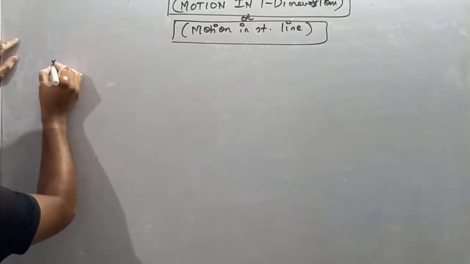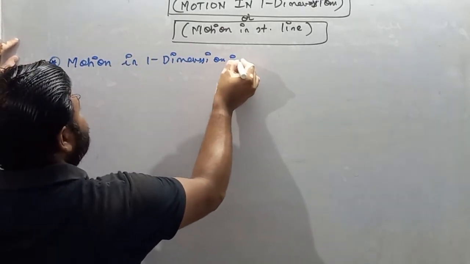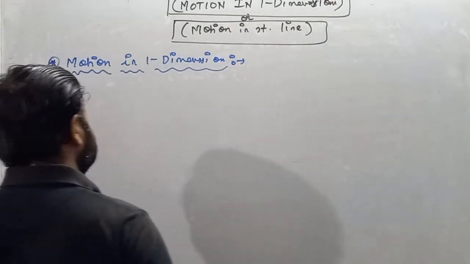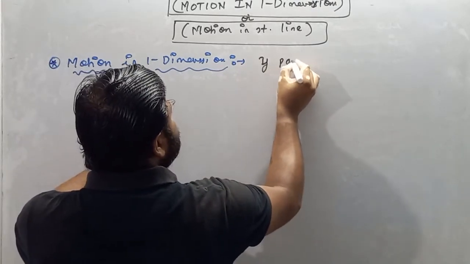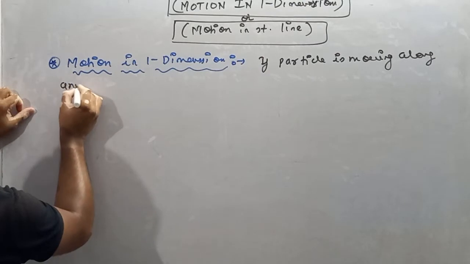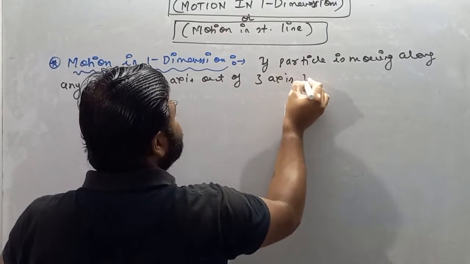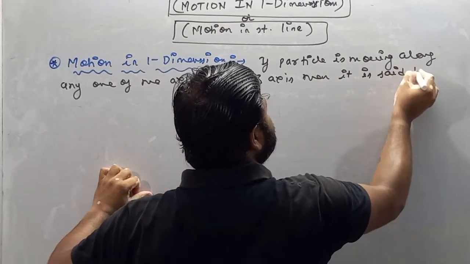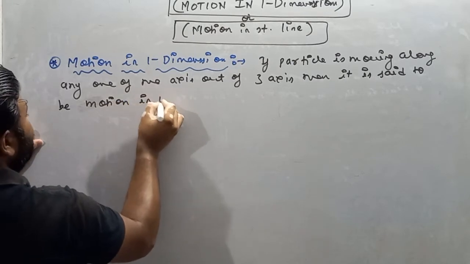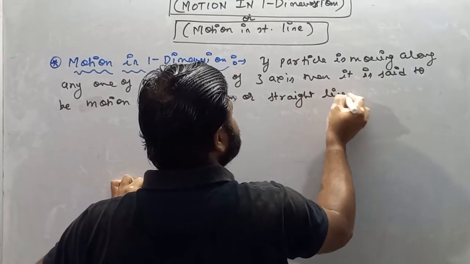First, motion in one dimension. If a particle is moving along any one of the axes out of three axes, then it is said to be motion in one dimension or straight line motion.